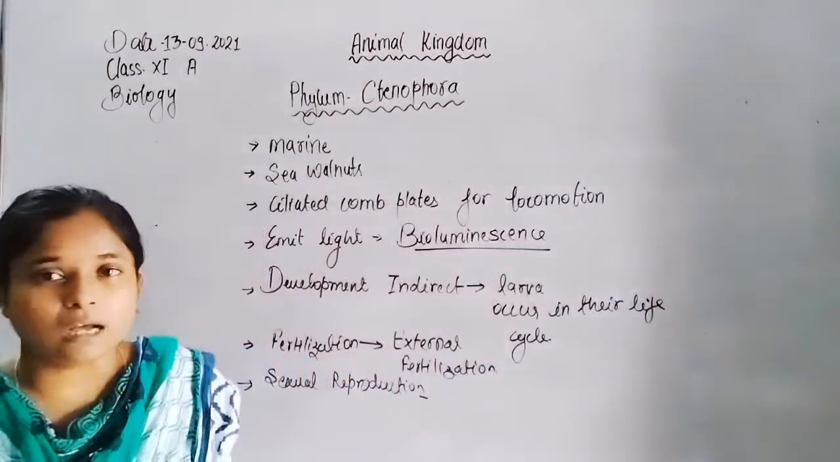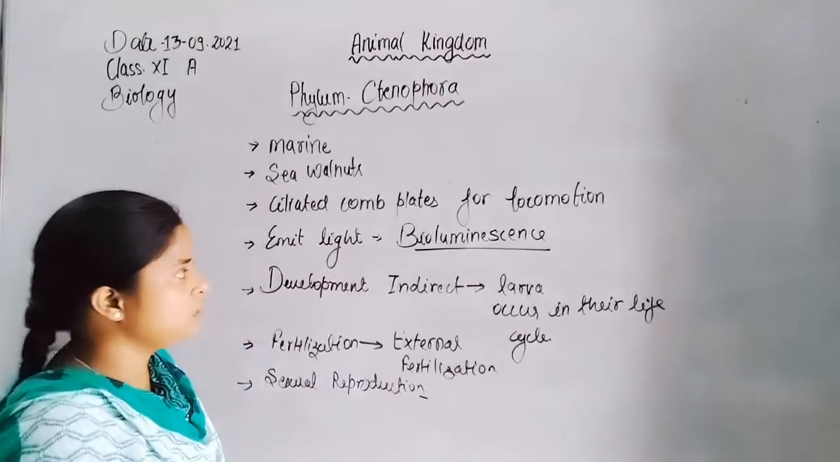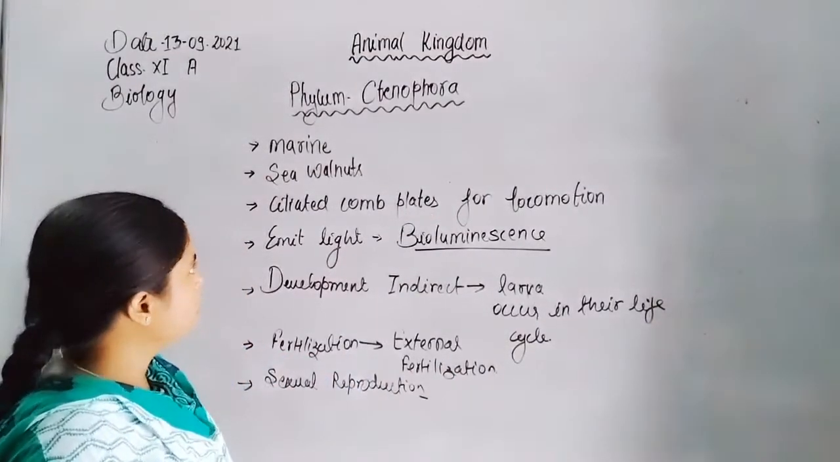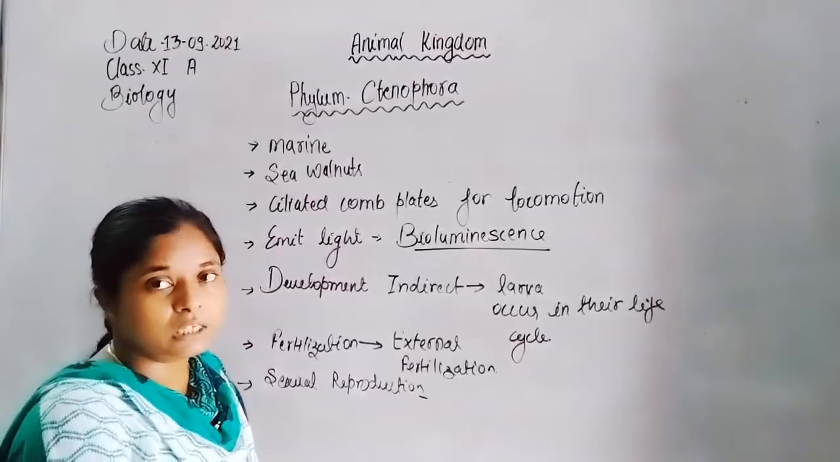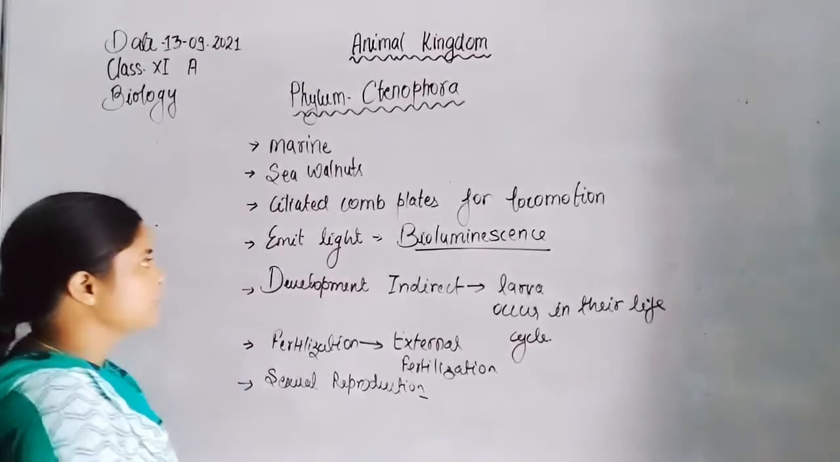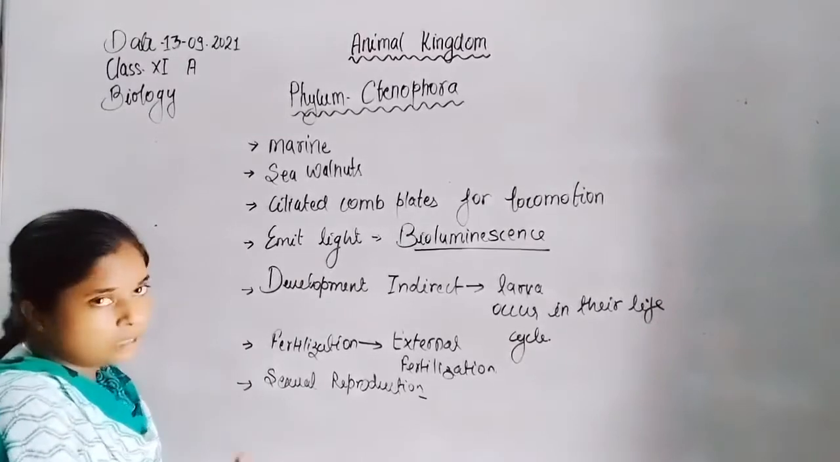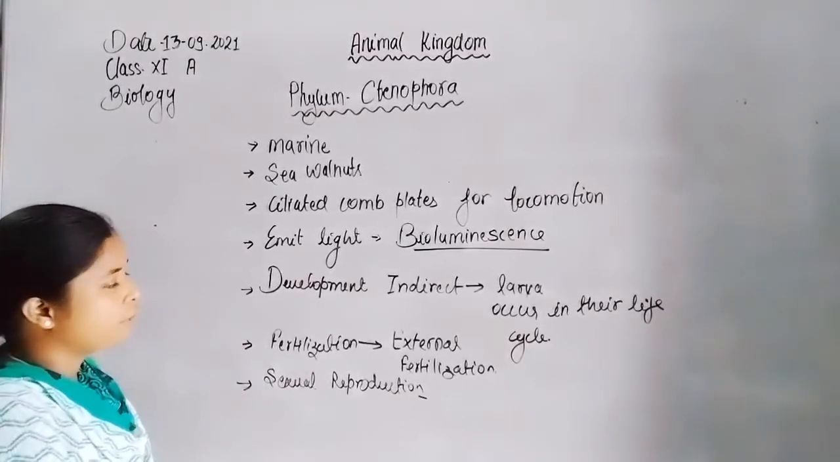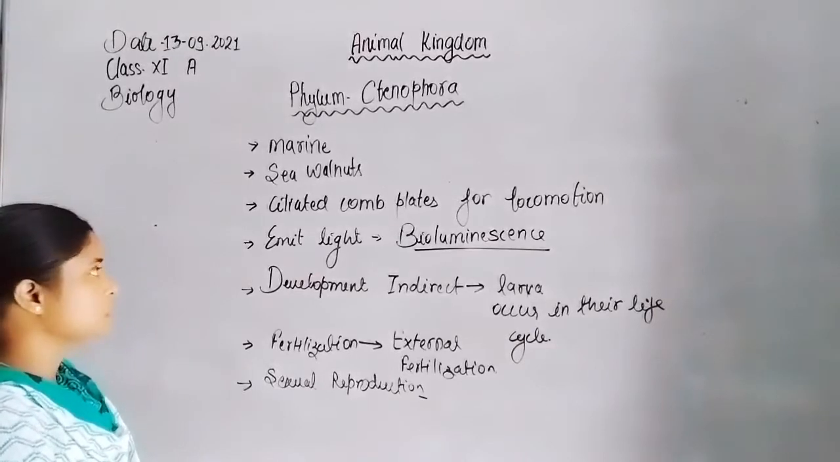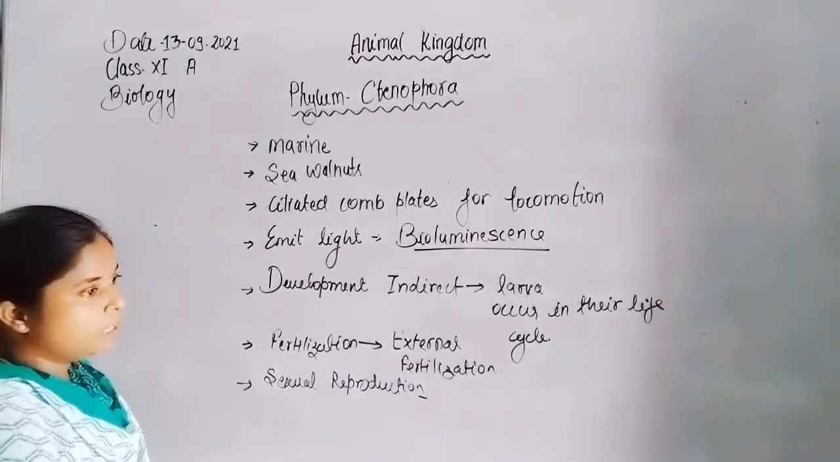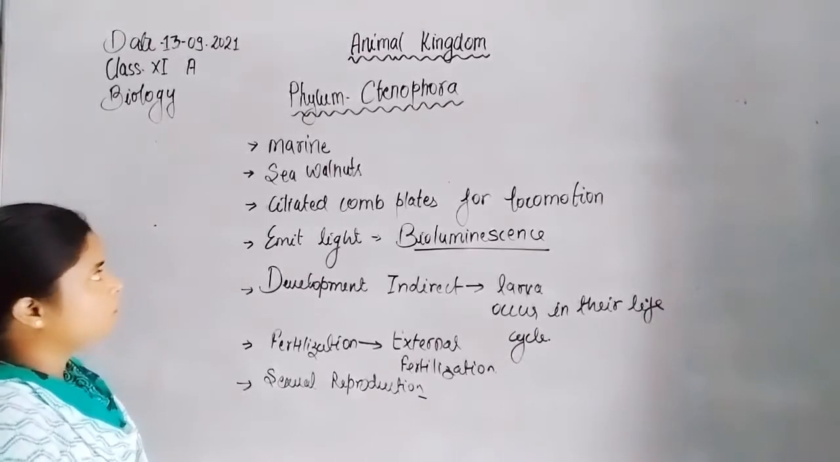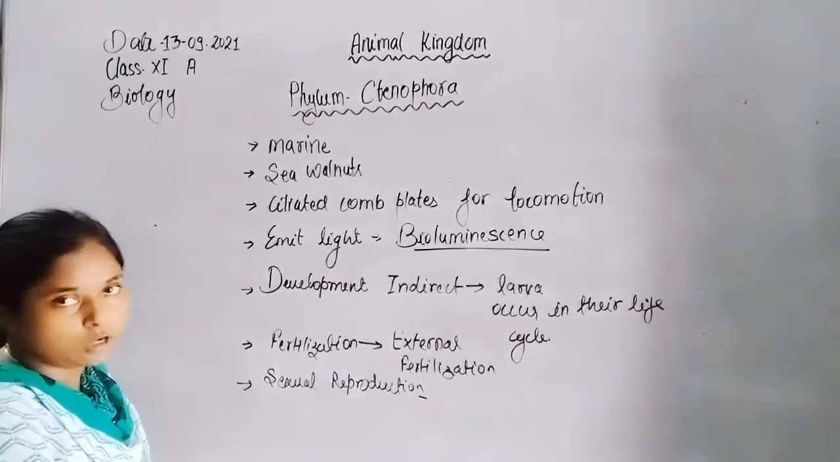Their members are not in large number, only some, restricted, because their habitat is restricted, so that's why they appear in a restricted manner. They are exclusively marine, only found in marine water or in the sea. Examples are sea comb jellies or sea walnuts.